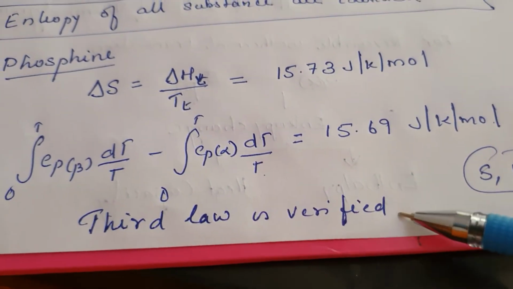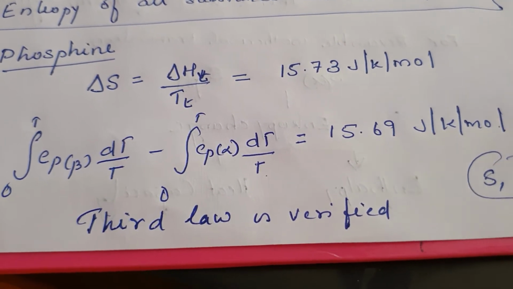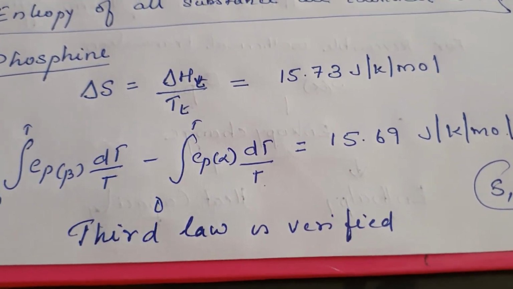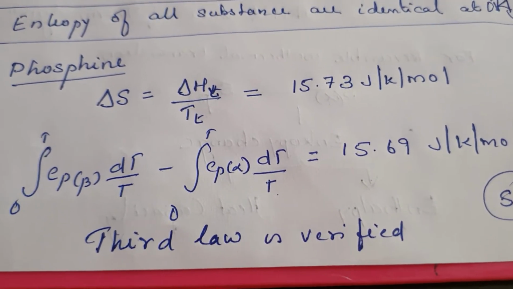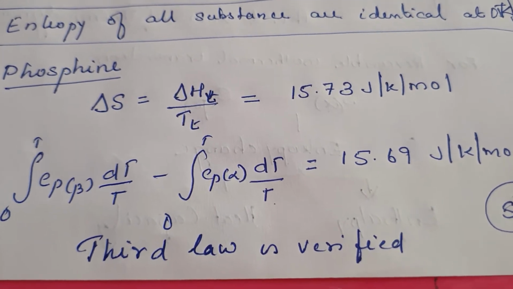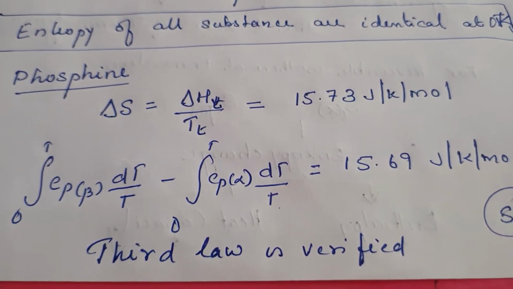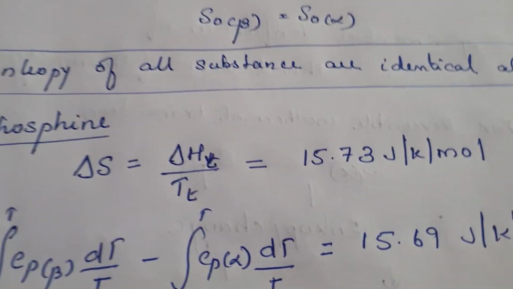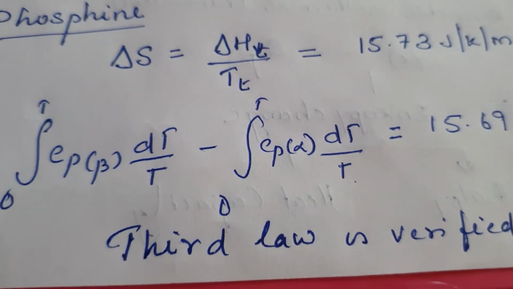So we can say that these two are the same, and that shows that the third law is verified. So experimental verification of the third law is this: we should prove that what is calculated from heat capacity and enthalpy should be the same. If that is the same, we can say that the entropy of both the substances is equal. Okay, clear? So this is experimental verification.